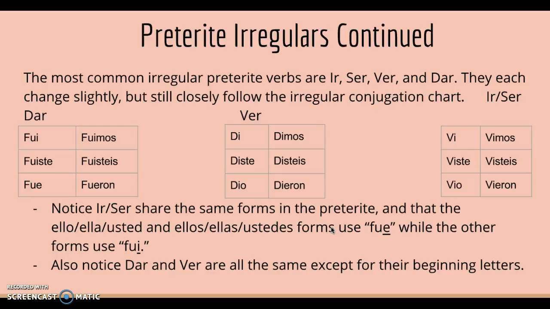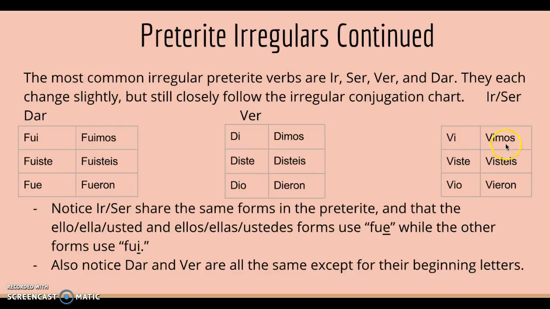The most common irregular preterite verbs are ir, ser, ver, and dar. They each change slightly but still closely follow their regular conjugation chart. Ir and ser are supposed to be above fui, but whenever I present, it doesn't go above. So ir and ser have the same conjugation: fui, fuiste, fue, fuimos, fuisteis, fueron. Notice there are no accents anywhere. Dar is di, diste, dio, dimos, disteis, and dieron.